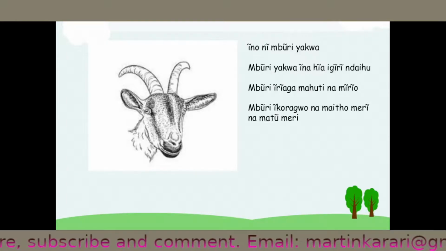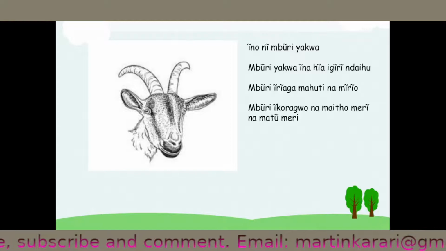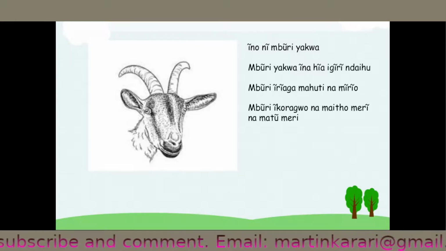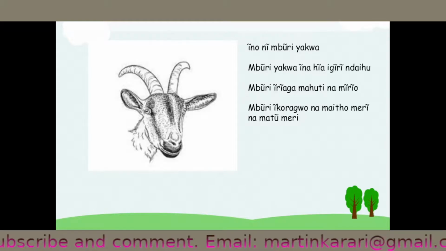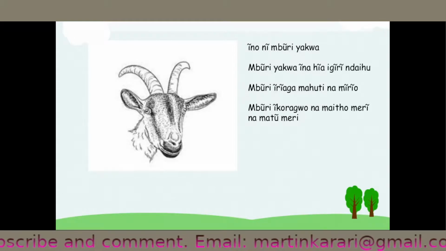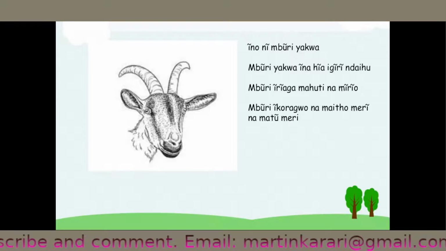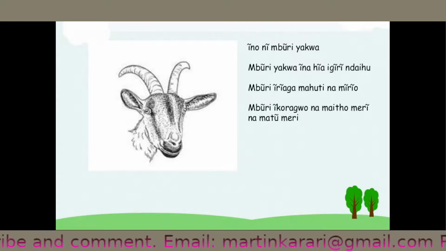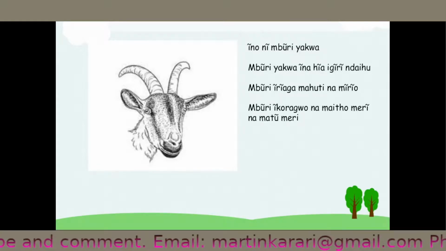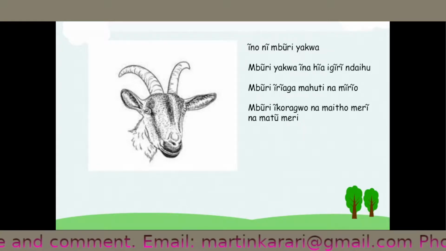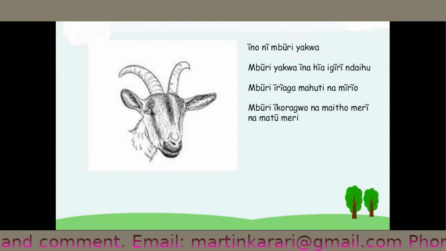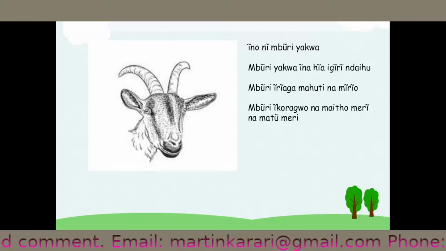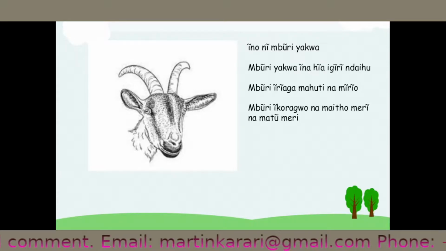This is a head of a goat. And goat in Kikuyu is bori. Bori. We have already said we can do MB. So we have ba, be, bi, bo, bu, be, bo. Then in Kikuyu you say that we don't have L, so we have R. So we have ra, re, ri, ro, ru, re, ro. So this word will be read as bo, ri, bori.